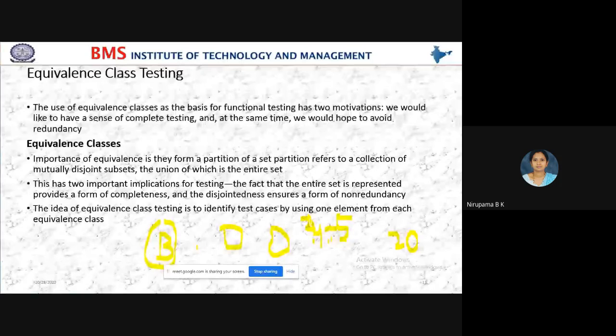See students, here I am not going to check all 20 rices. Here I have 20 varieties of rice. Do you understand how I am relating this topic with this rice shop? Yes, students, Bhavisha? Yes, ma'am, I'm getting that. Students, if you have any doubt, you can ask me.